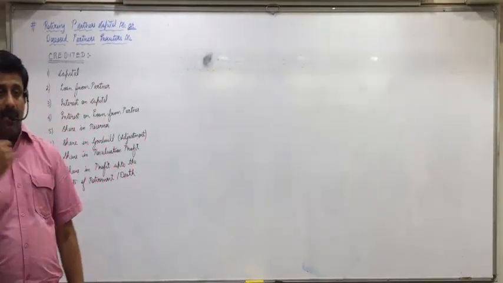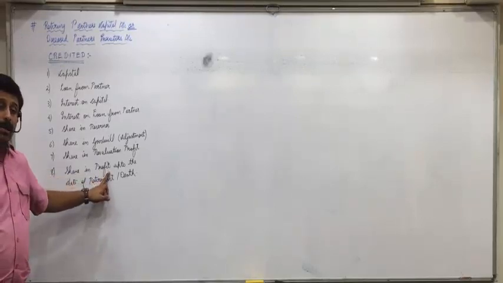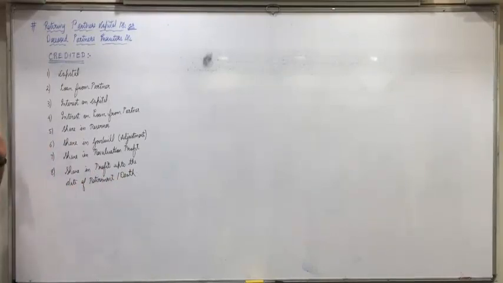In the current year, he worked in the firm up till 31st July, then on 1st August the person has died. So even in the current year, this 4 months profit share should be given. So share in profit up to the date of retirement or death. Are you all clear with it? So generally these things will come in the executor's account or capital account on the credit side. Understood, everyone?